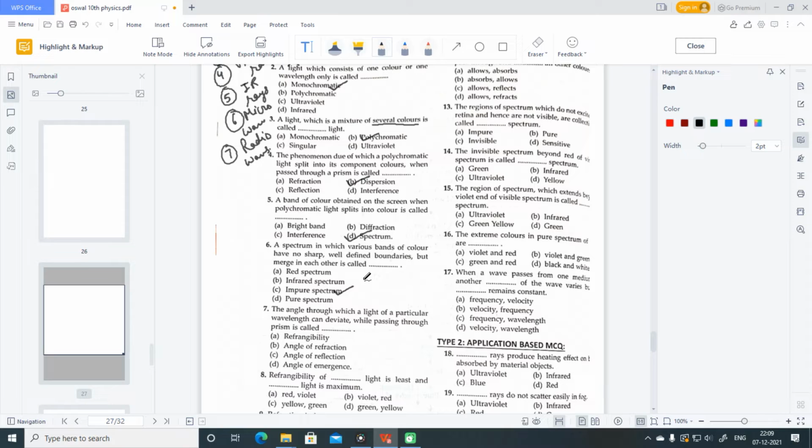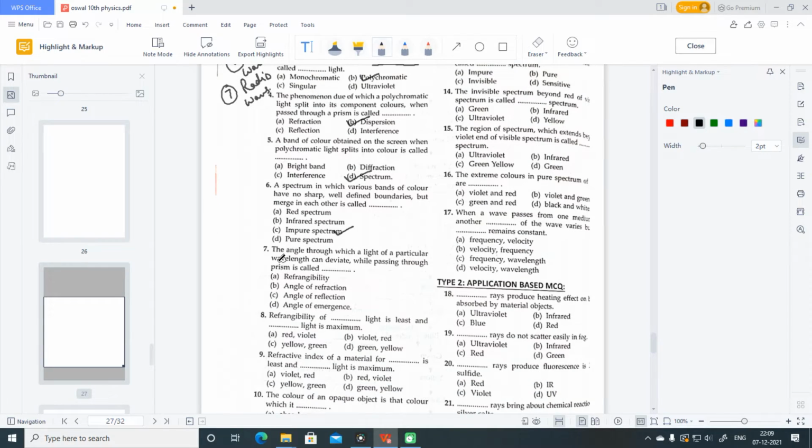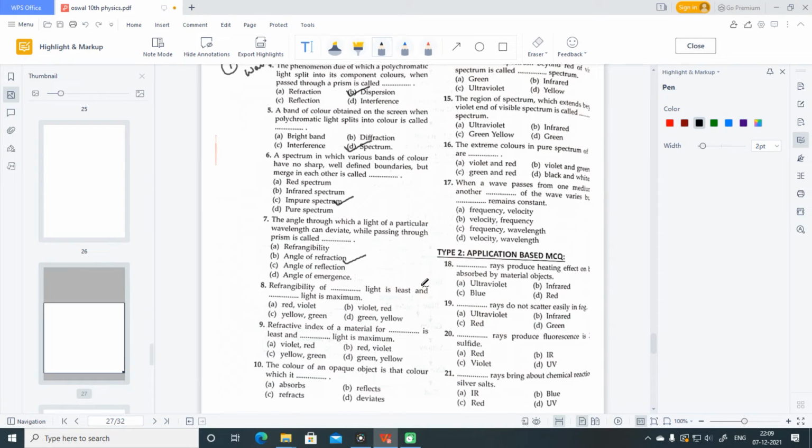In the seventh question, the angle through which a light of a particular wavelength can deviate while passing through a prism is called, it is called angle of refraction. Here we have a prism. If a light is falling here and it bends, and if this is the normal, then the angle made by this refracted ray with the normal is called the angle of refraction.